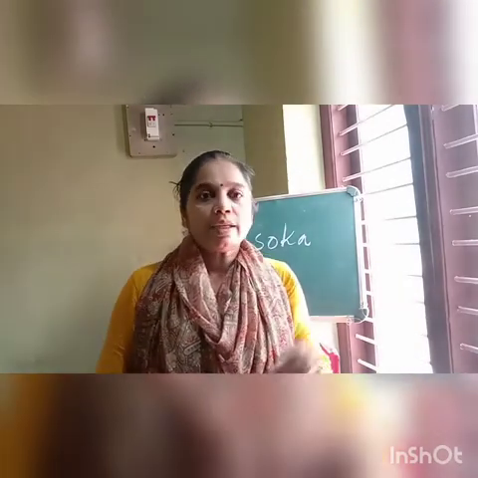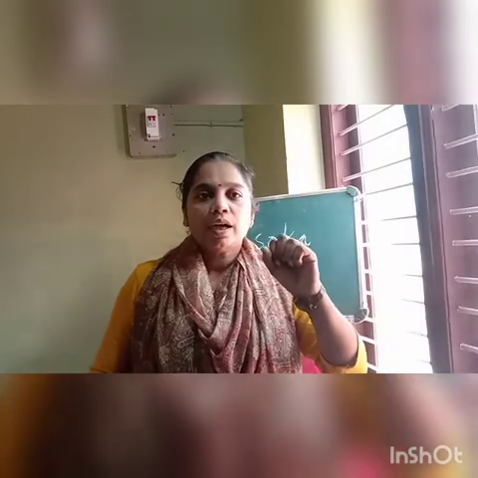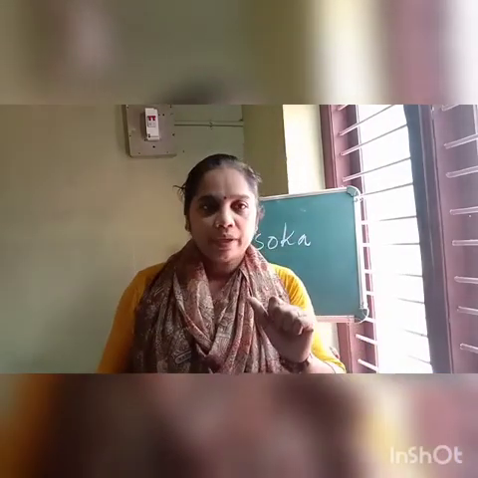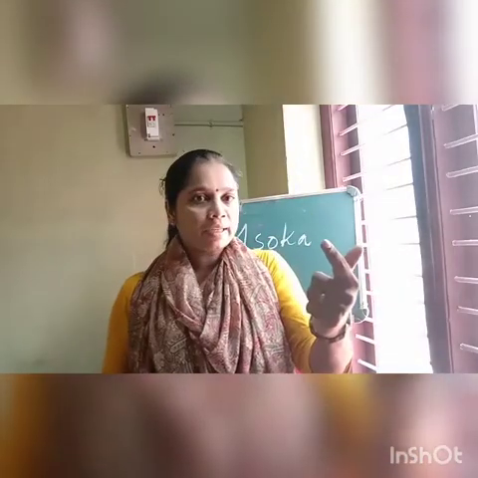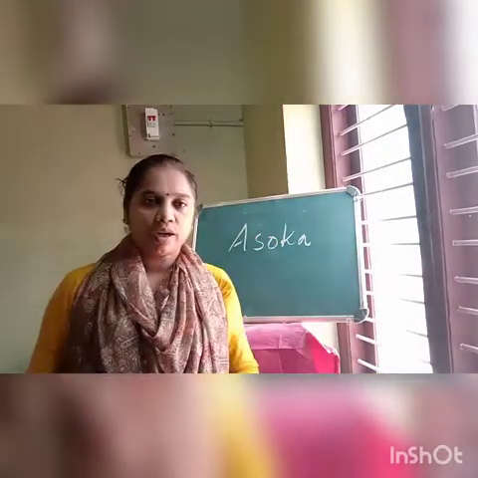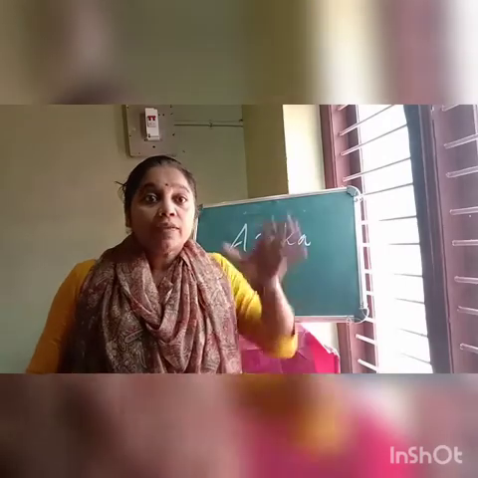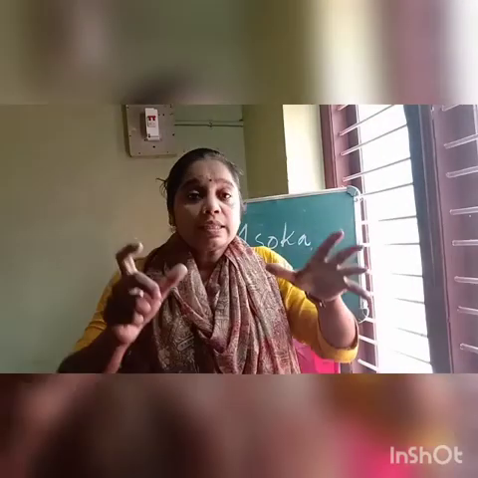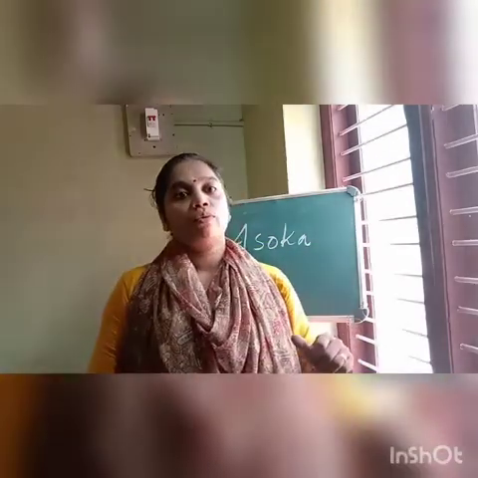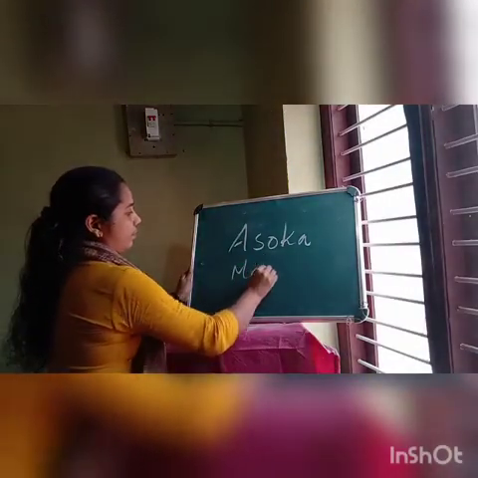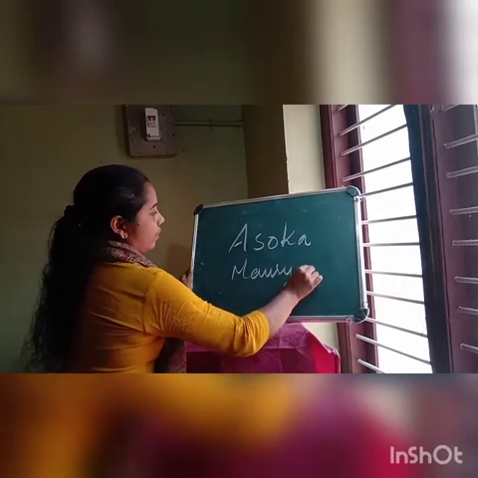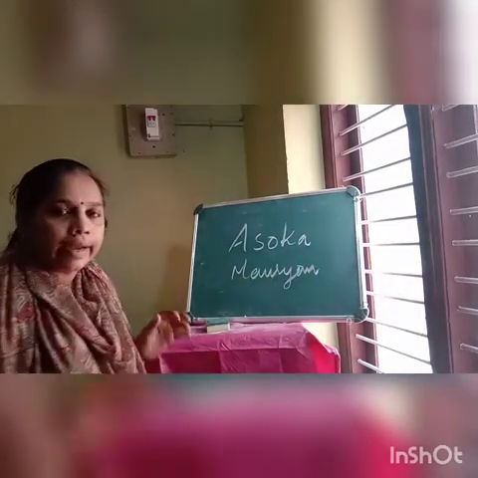Okay, and there are three famous rulers in that Mauryan empire. First one, Chandragupta Maurya. Second one, Bimbisara. Third one, Asoka. Chandragupta Maurya was considered the founder of the Mauryan dynasty.